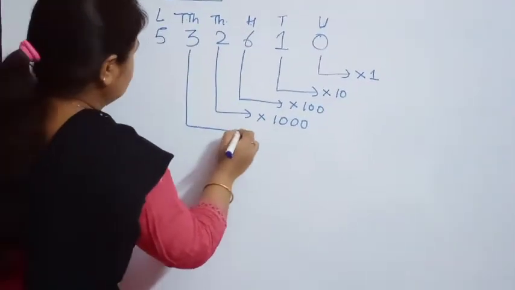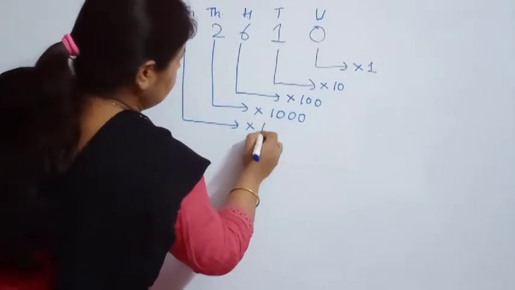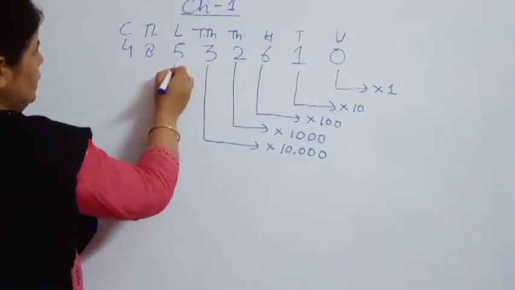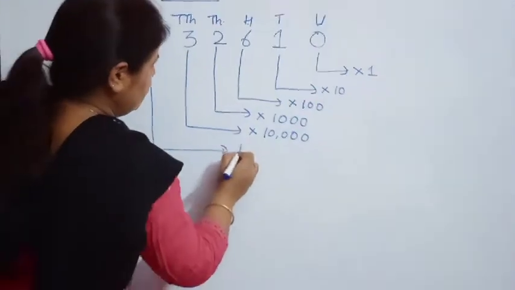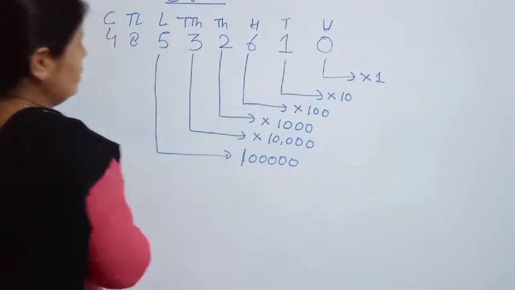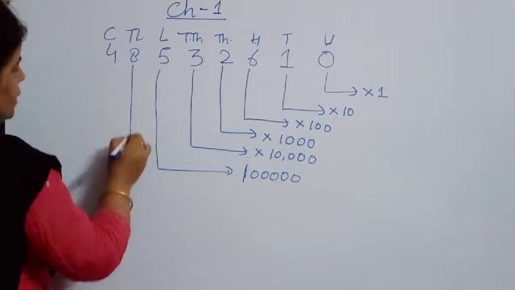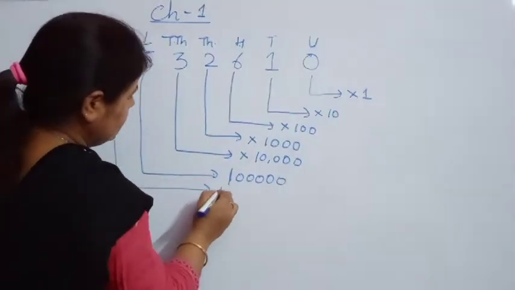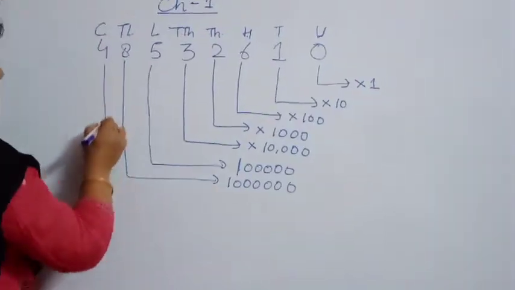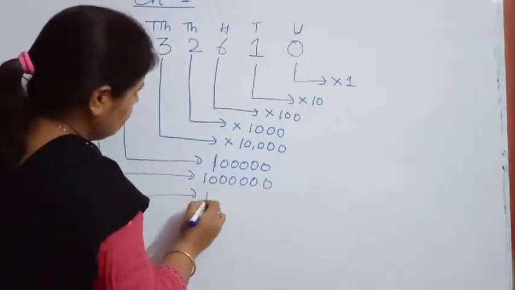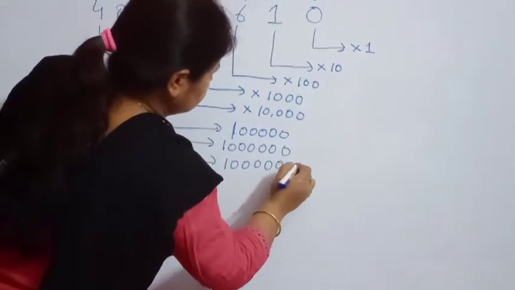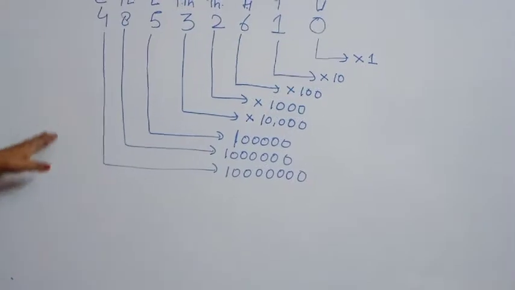Then ten thousands will be multiplied by 10,000. Lakh is multiplied by 1 lakh, whatever the number is. 10 lakh is multiplied by 10 lakh, and then the crores place is multiplied by 1 crore. In this way we can calculate the place value of any number.